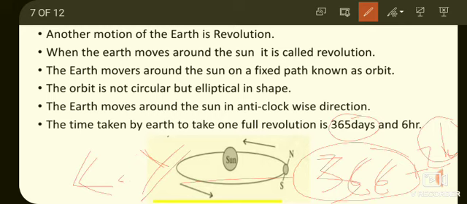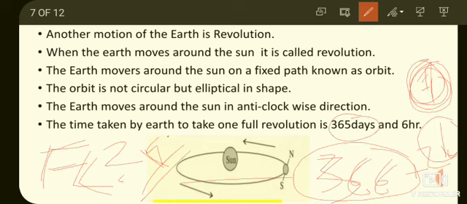That one particular day, after adding the 6 hours, is added in the month of February, making it 29 days. So in a leap year, the month of February has 29 days. I hope you all understood what a leap year is now.